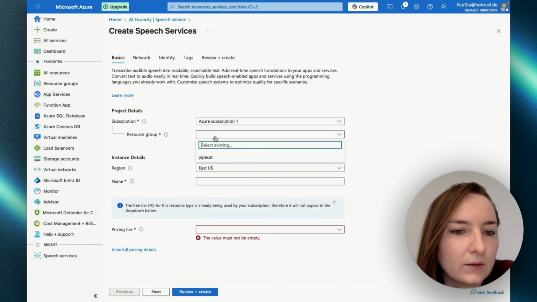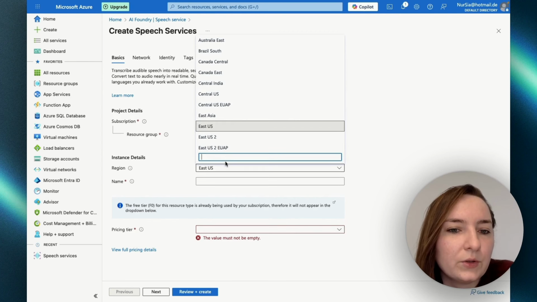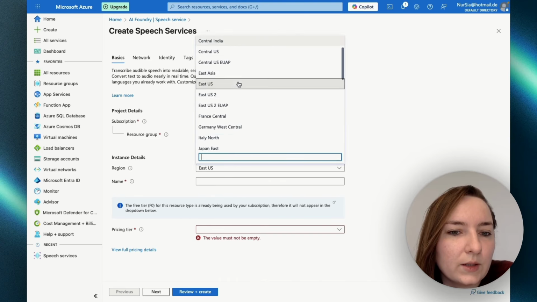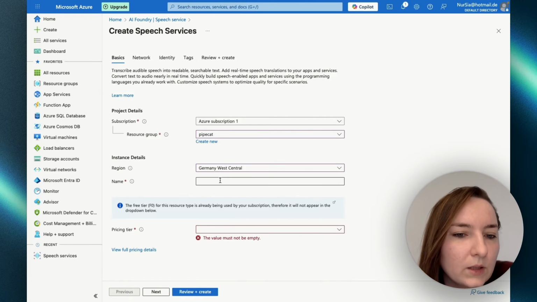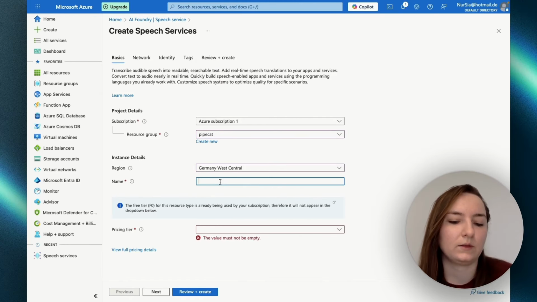Exactly. And a resource group, you can create a new one, or I will just use my existing one. Region, you should choose a region that is closest to you. I will choose Germany and give it a name.